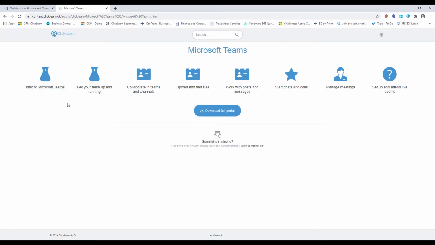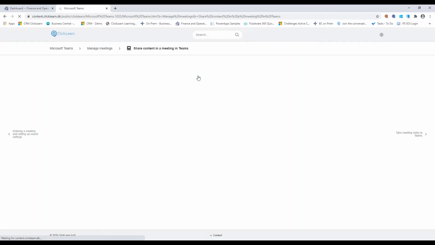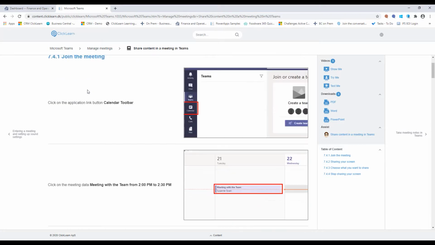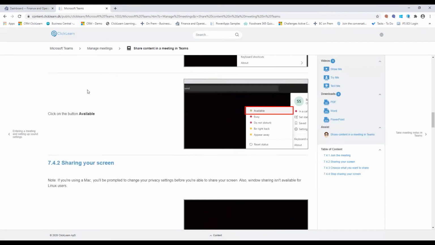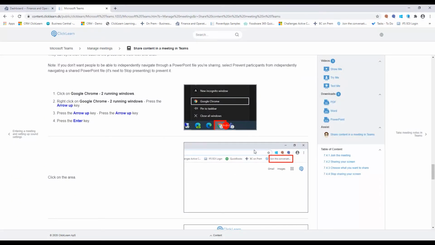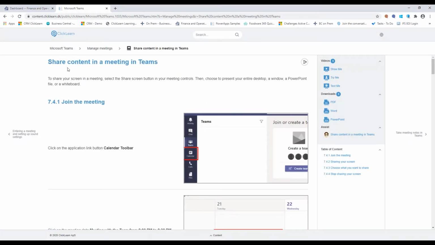In this example, the learning portal that I created was divided up into 8 categories. And within those categories, I of course have different work instructions created. If we go into one of these work instructions, you can see that it is structured pretty much like a standard work instruction. I have first an initial information, and then we see the steps that I need to go through and perform. And then of course, additional information is included here on what I can, in this case, share of content in Teams. As you can see here, this is a web page, but of course I also get links to different